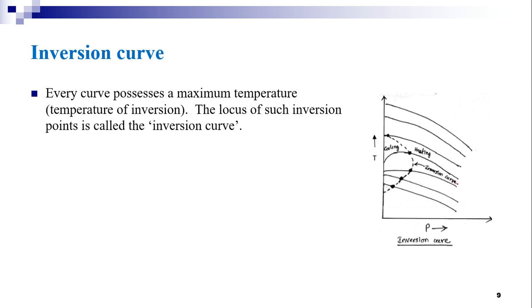Here you can observe in the figure that the dotted curve represents the inversion curve. The region inside the inversion curve represents the cooling region, and the region outside the inversion curve is known as the heating region.